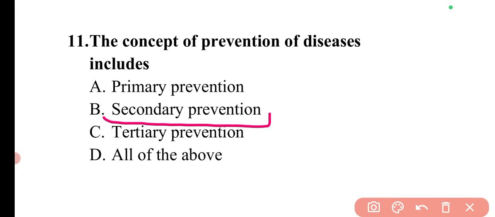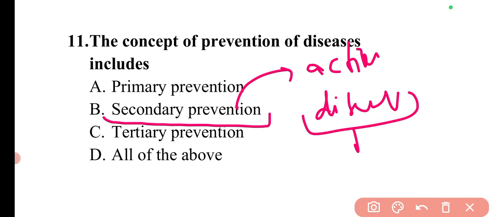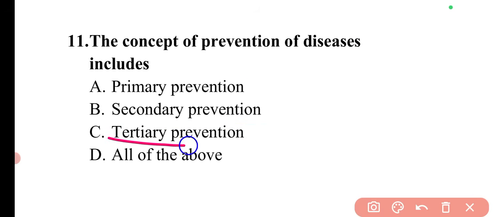Then the secondary prevention. Secondary preventions are those actions which are taken to halt the progress of disease. Like once a person has a disease and the disease has progressed around half of its cycle, or you can say it is at a very early stage, if any prevention measures are taken at that early stage, that will be considered secondary prevention. Then the third is tertiary prevention.